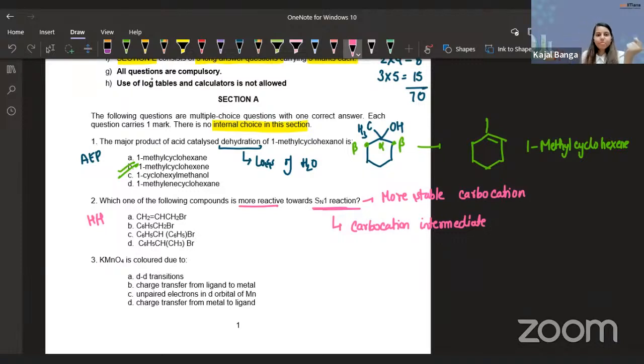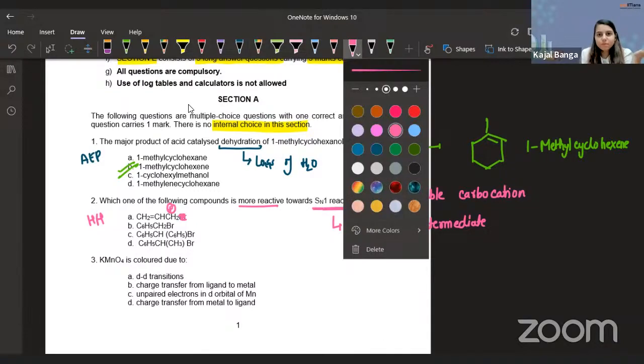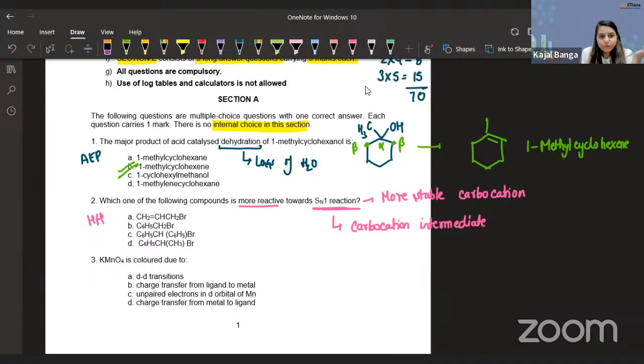Okay, look. Let's draw the carbocation in all of them. I will be removing this Br and putting a positive charge over here. Let me just minimize the size of this a bit. Yes, I will be removing this Br and putting positive over here. I will be removing this Br, so this is C6H5CH2 positive.